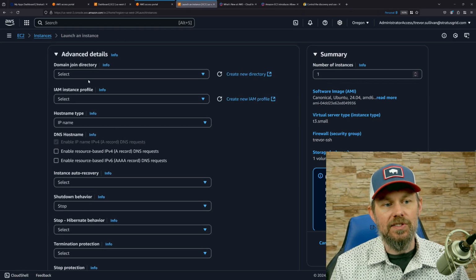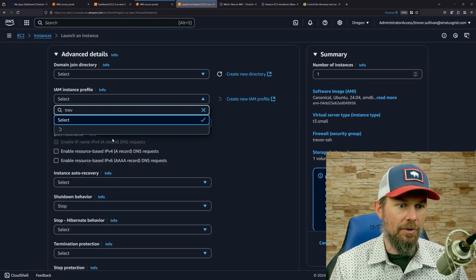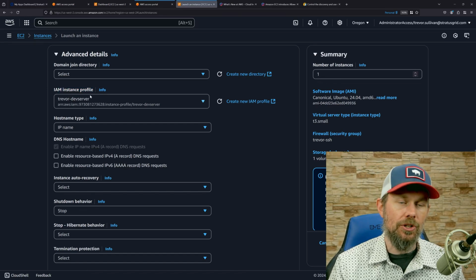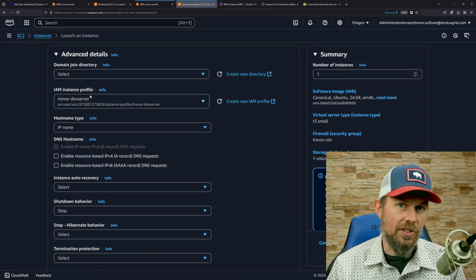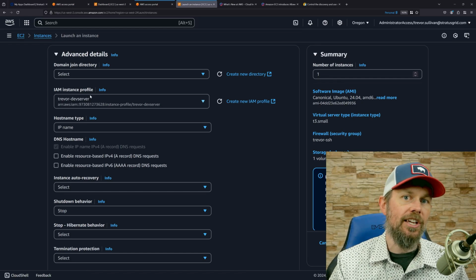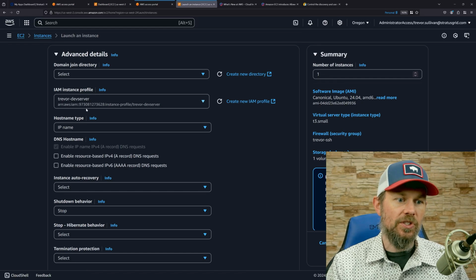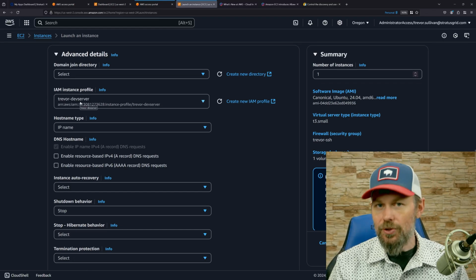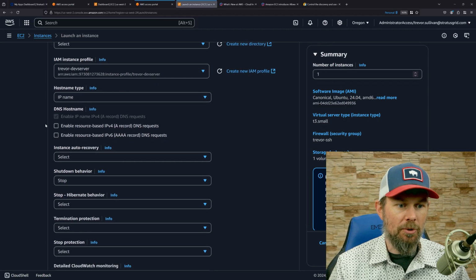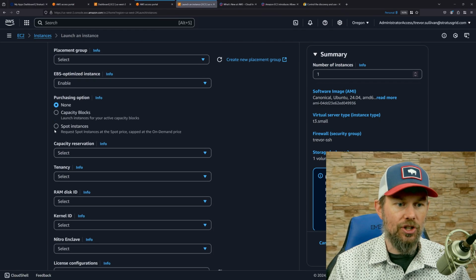And then under advanced details down here, I typically like to enable an instance profile. That's not required, but it allows your server to register itself with the Systems Manager service using the Systems Manager agent that's pre-installed on the AWS provided AMIs. So I have a pre-built IAM role in the IAM service that I use to allow those permissions. But again, you don't have to worry about that generally speaking.